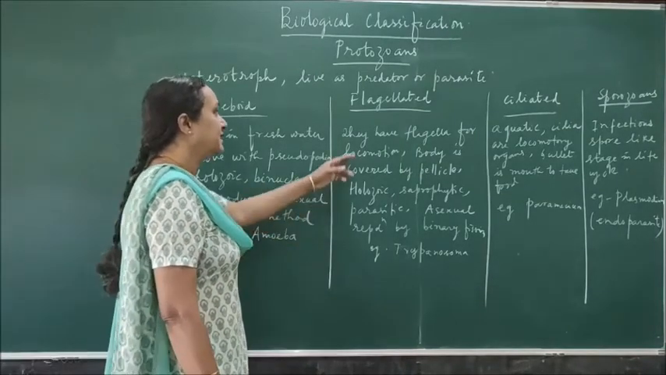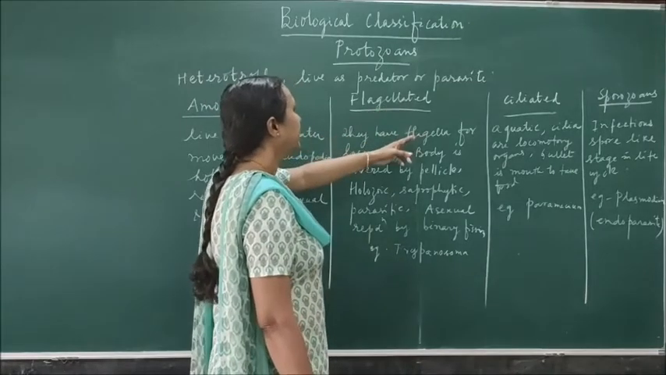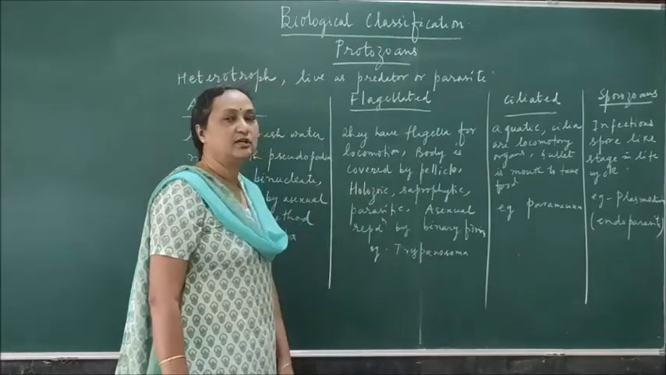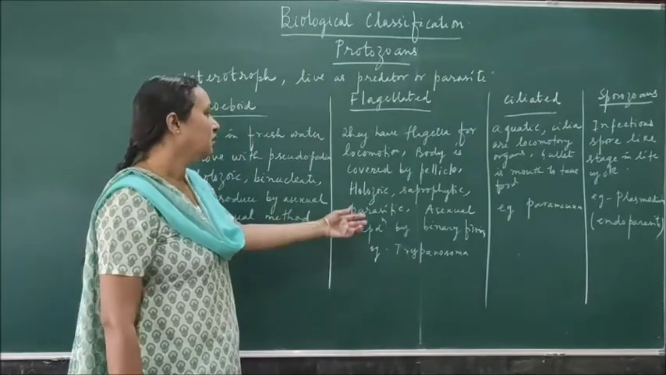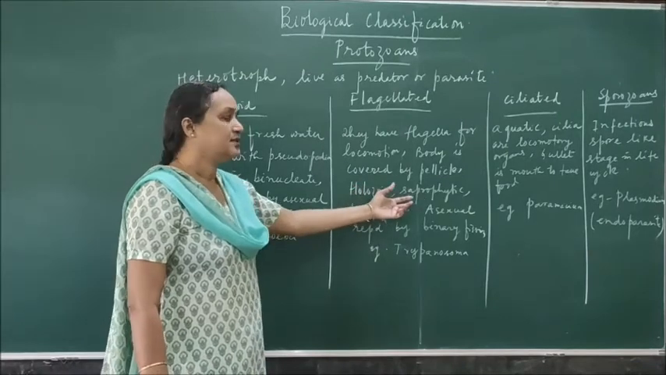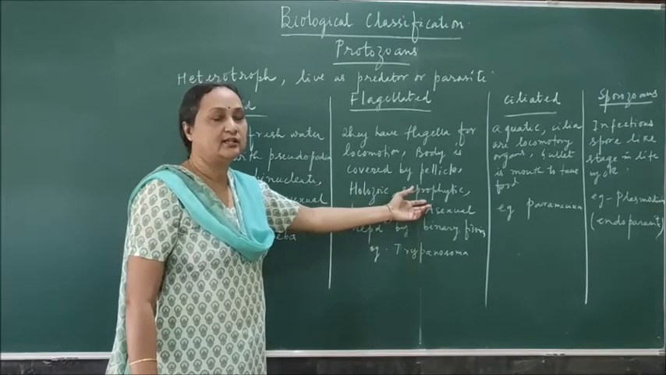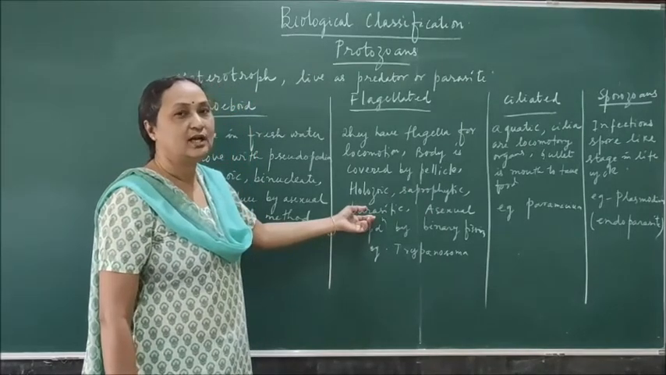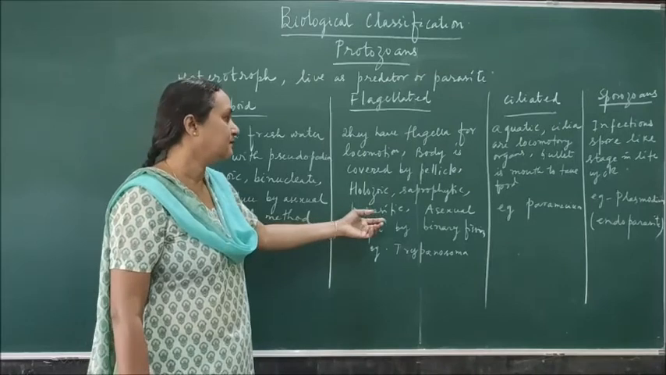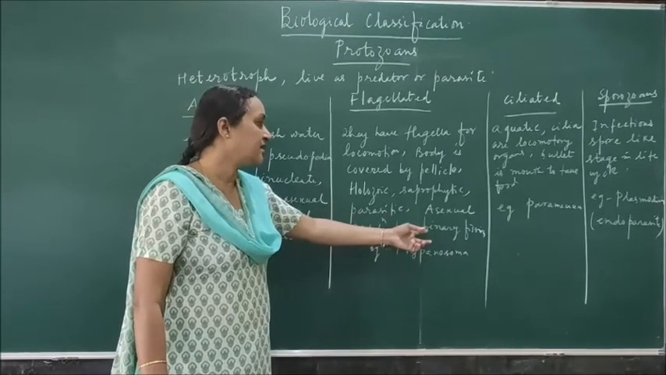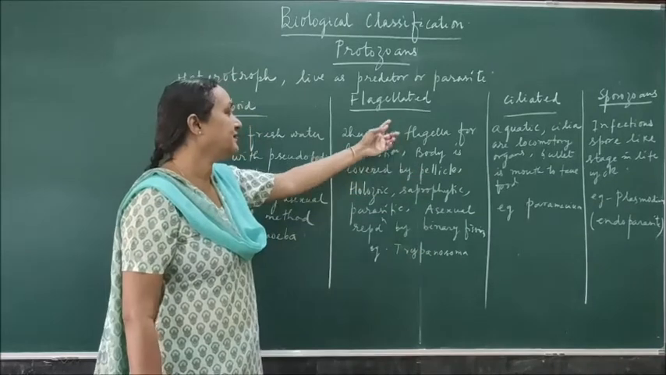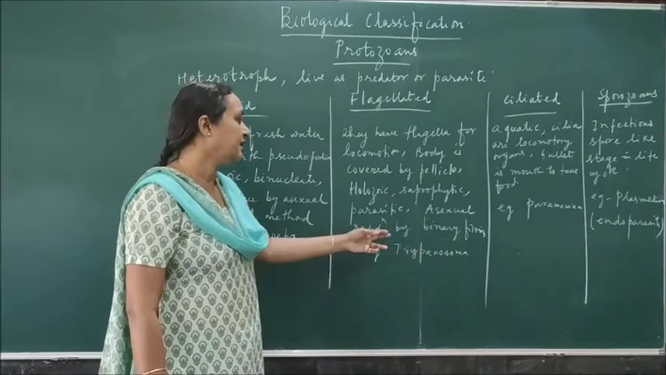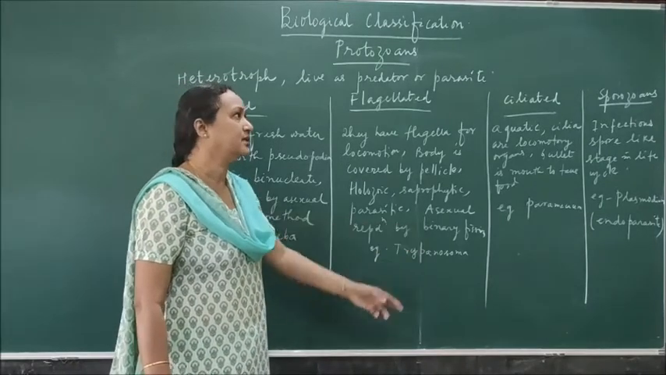Then the flagellated, as the name indicates, have flagella for locomotion. And the body is covered by a protein covering which is called pellicle. Holozoic means they are taking solid food. Saprophytic means they are also depending on dead and decaying organic compounds. Parasite means they are depending on the living host, either endoparasite or ectoparasite. Asexually they are reproducing by longitudinal fission. Here in the flagellated, sexual reproduction is found only in very few organisms. Otherwise, mainly they reproduce by the asexual method.